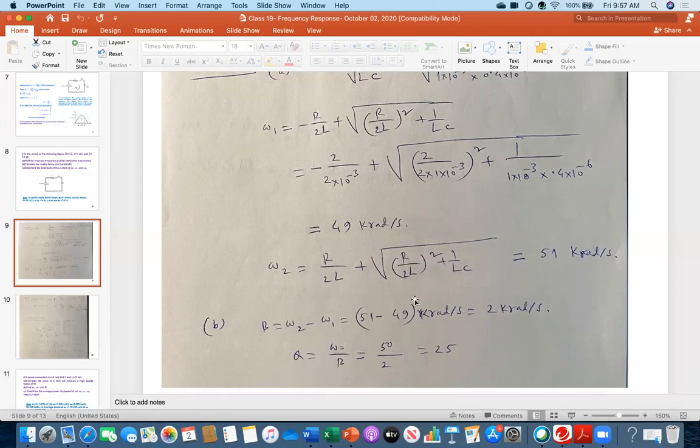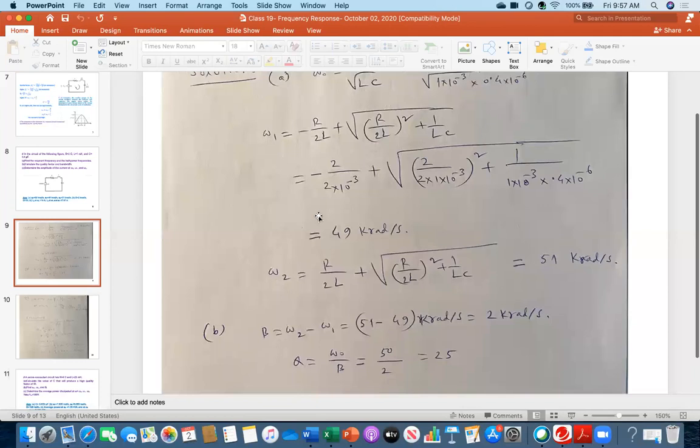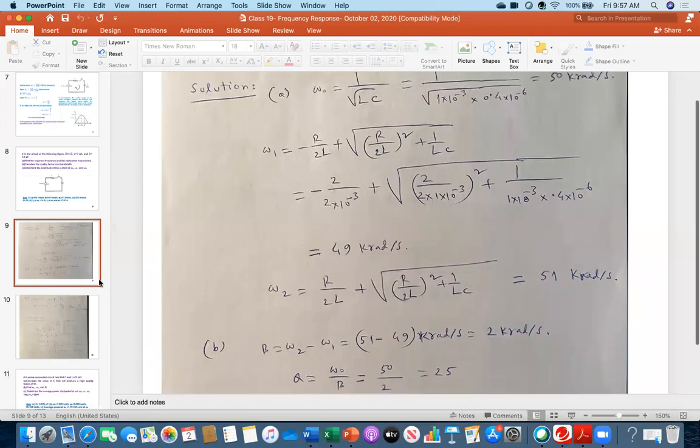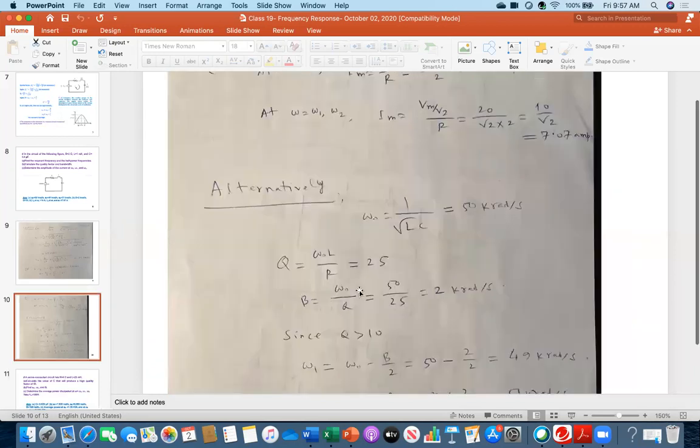So to get all of these things, I had to calculate omega 1 and omega 2. So instead of calculating these two, omega 1 and omega 2, in the alternative solution, first I am calculating omega naught, and then immediately I am calculating Q by using the other equation, omega naught L over R. Then still I am getting 25. But then what is my conclusion? My conclusion is that quality factor is high, which is greater than 10, because this is 25.